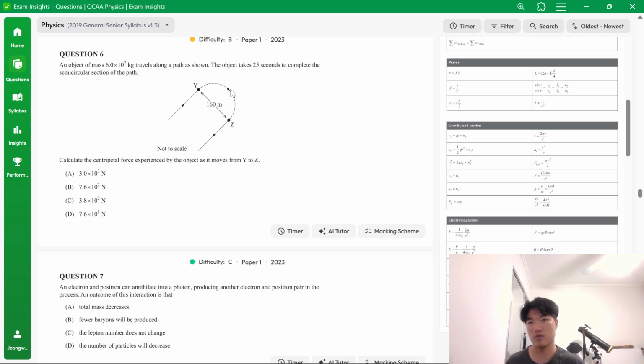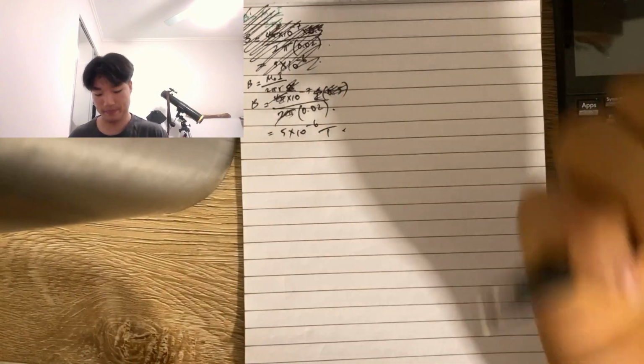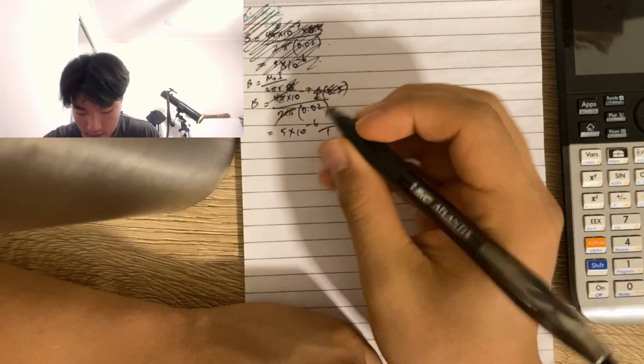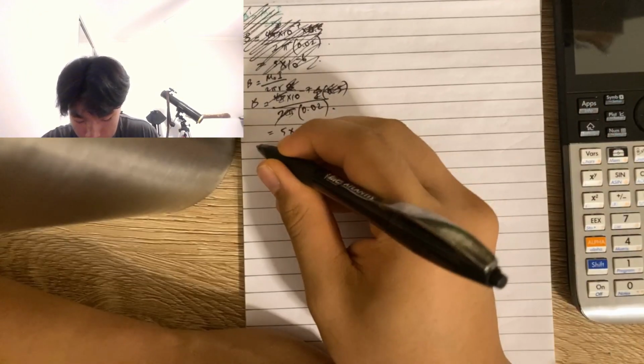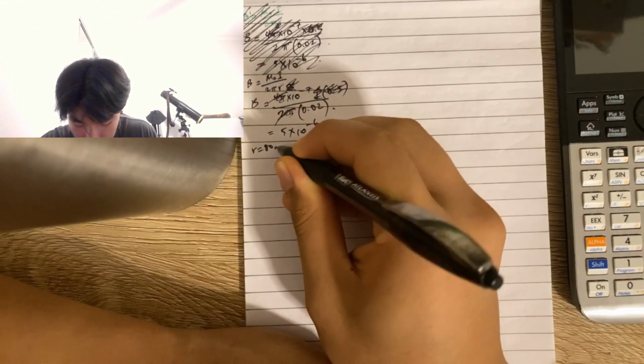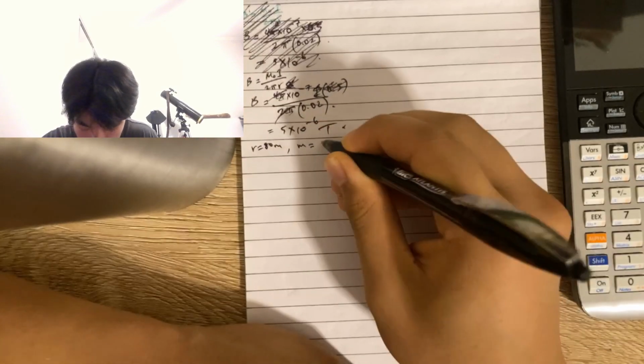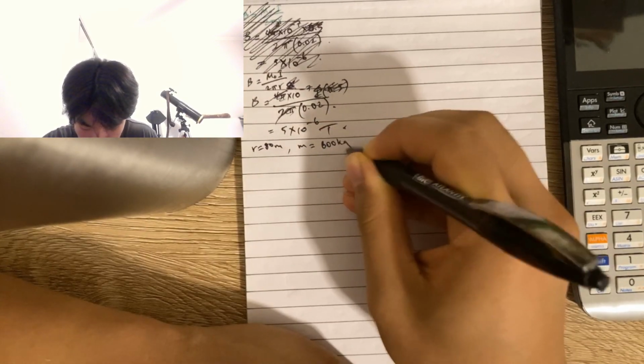Assuming that it has an average velocity, or average speed in this case. So what we do is just let's write the values down. So r equals 80 meters, mass equals 600 kilograms.